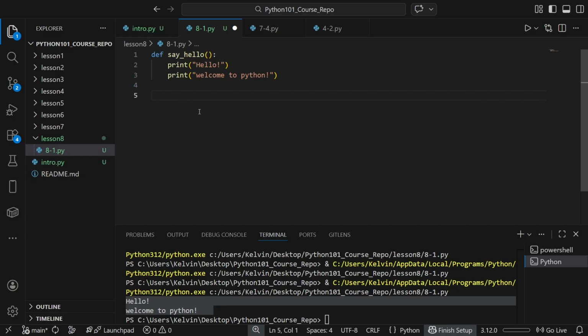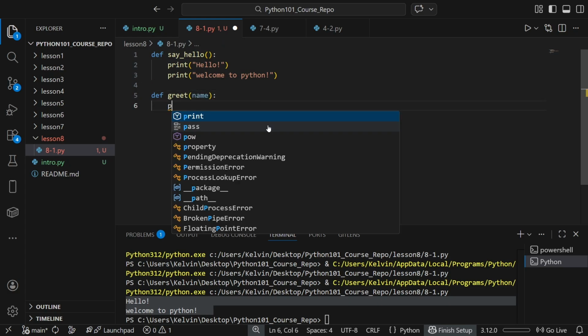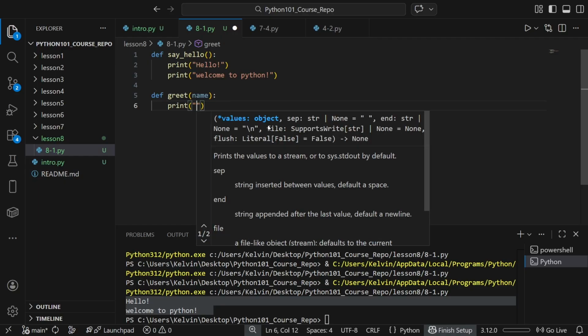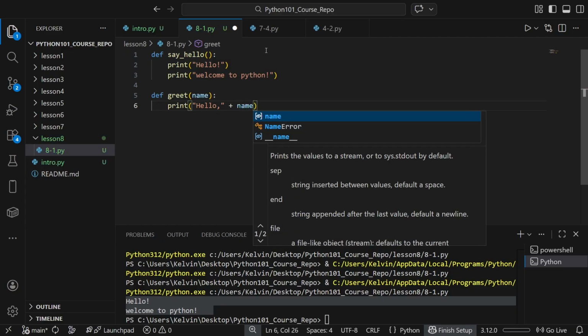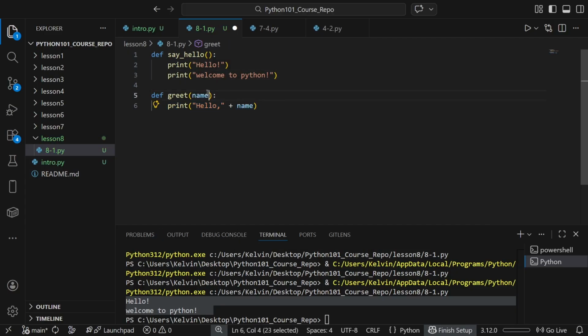Now, let's define a function called greet. In here, we want to have it greet us by our name. So in this case, we're going to define it like this, def greet. And then instead of passing in nothing, we want to make sure that this function greets us by our name. So we can pass in a name variable, and then we can have it print the string hello, and then we can have it be name. In this case right here, we pass in a string variable called name, and then we can concatenate this to the hello string.